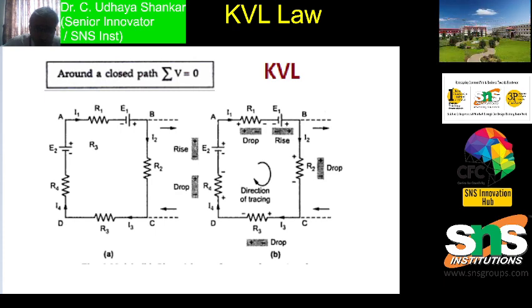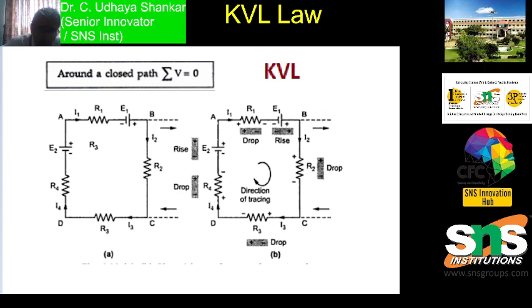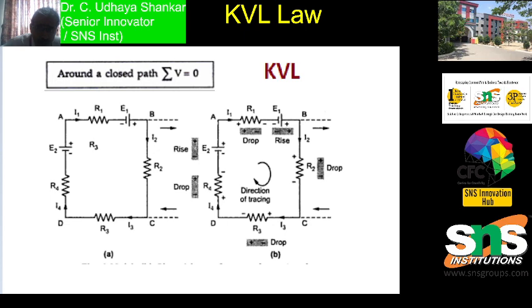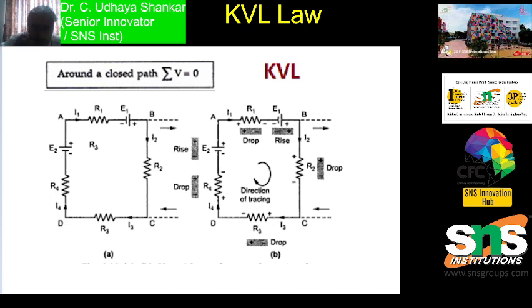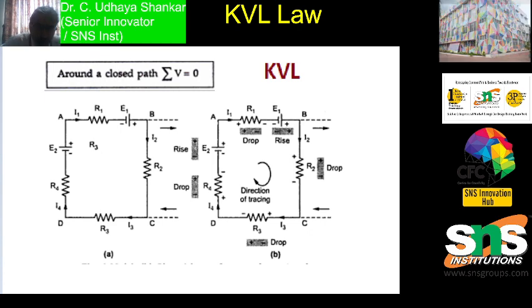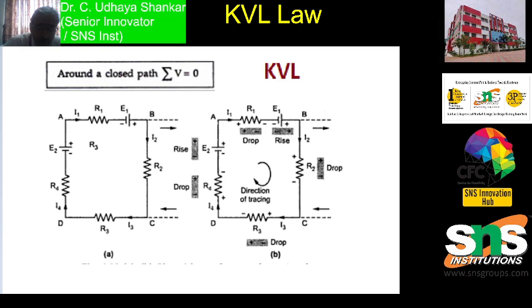See, for example, here I am having a network, a closed loop complex network. Various branch currents have been marked on the circuit, and I can see that the branch currents are assumed to be different from each other.